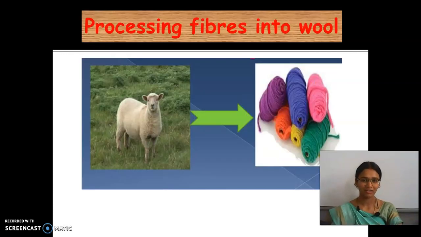Okay. Then in this class we are going to see about the processing of fibers to wool. We get fibers from that animal, right? So how are we able to get that wool? What are the steps involved in it? We are going to see that in this class. As soon as we rear the sheep, are we able to get the wool? No. There are a number of processes involved in getting this wool. Now we will have a look at it one by one.